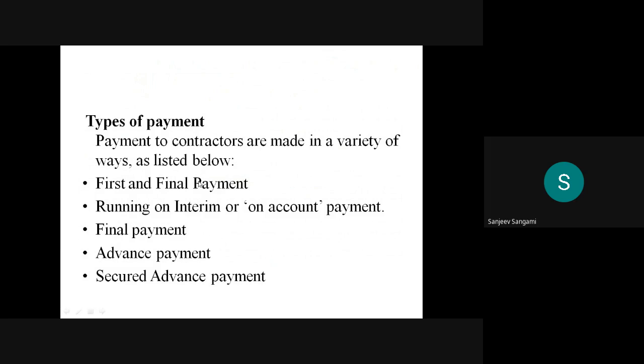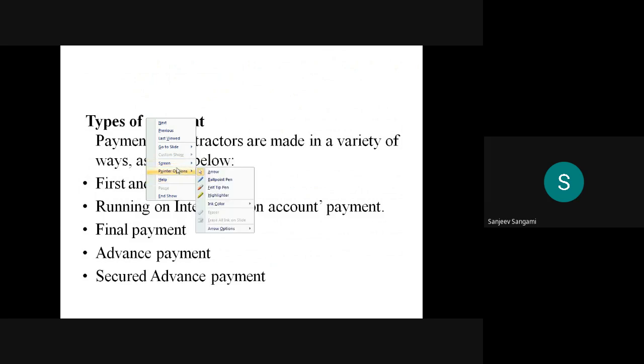That is the bills. These are the types of payment, how the payment will be made to the contractors. The payment to the contractors is made in a variety of ways. The first one is similar to the bill, but it is about at which stages and on what basis the payment will be made.